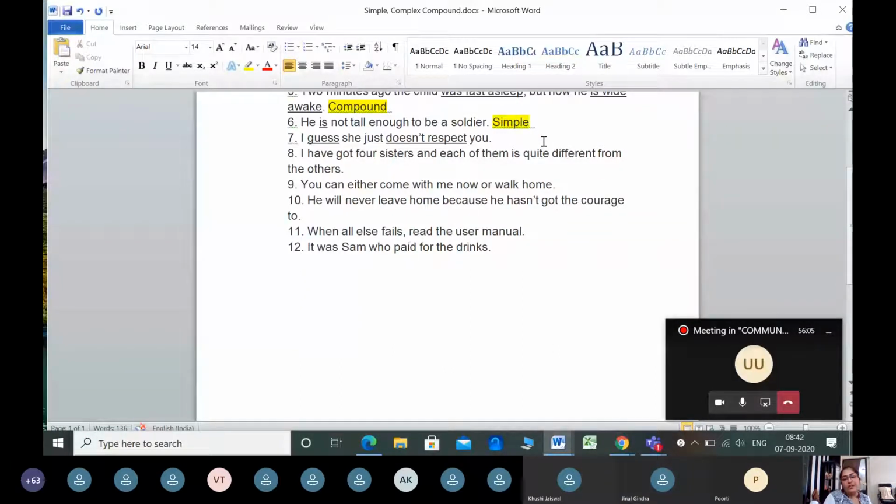Now here is where the trick comes in. When you read it as I guess, it looks like a subordinate clause because you think, what do you guess? But actually it is the main clause. Now, if you just read it on its own, she just doesn't respect you.